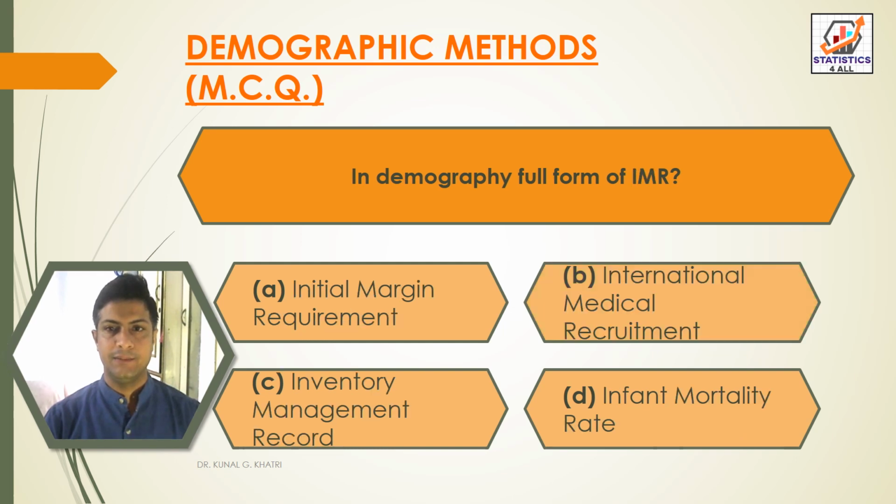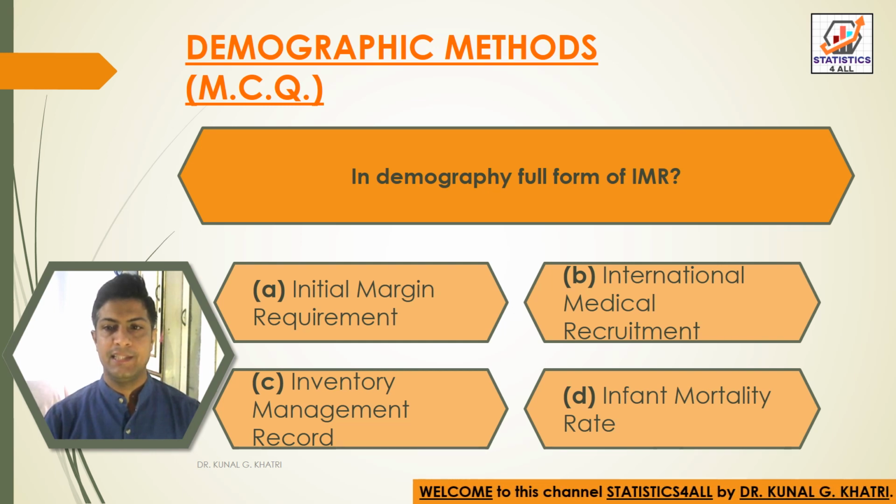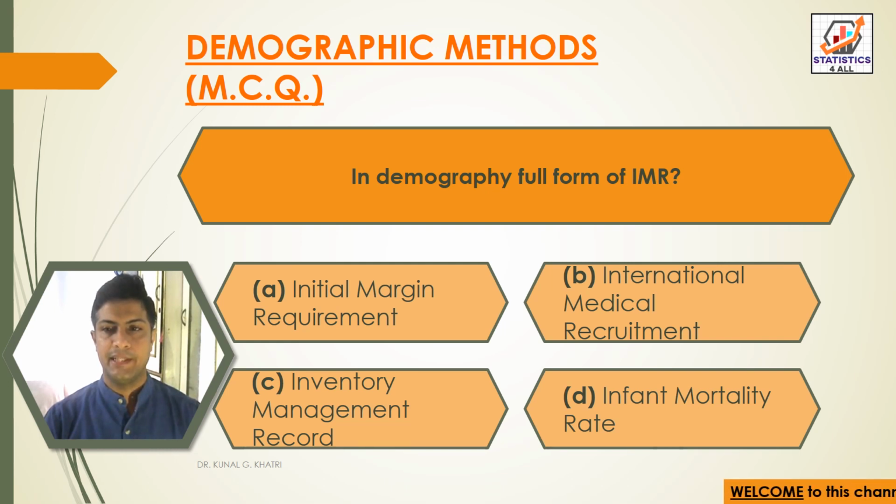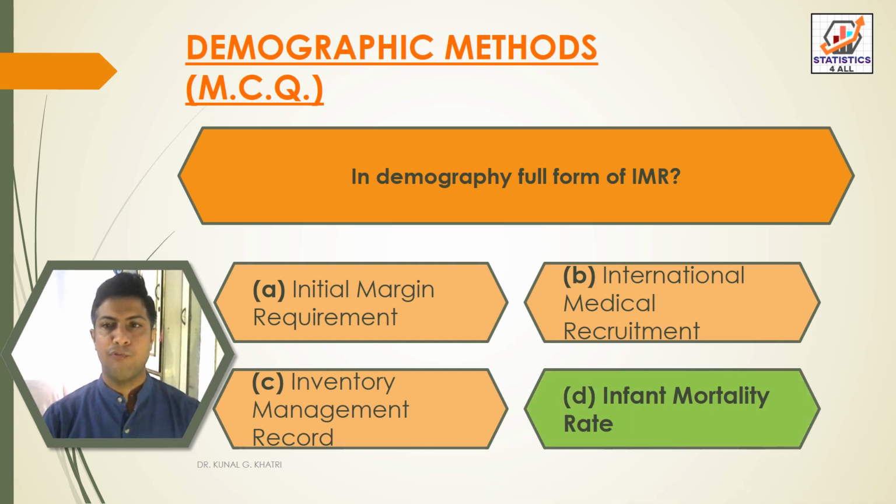Next question, in demography, full form of IMR. Option A, initial margin requirement. Option B, international medical recruitment. Option C, inventory management record. And option D, infant mortality rate. So here we have answer option D, that is infant mortality rate is the full form of IMR in demography.